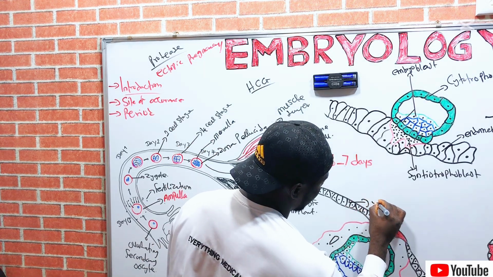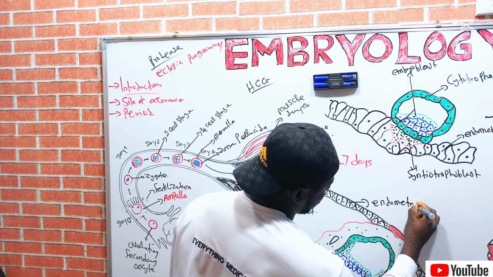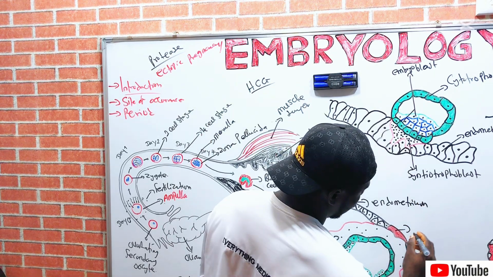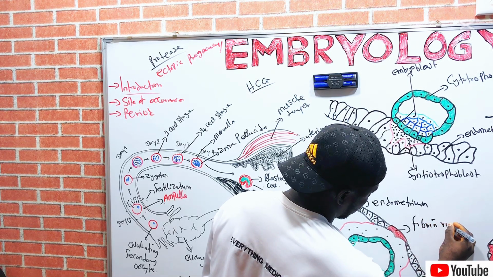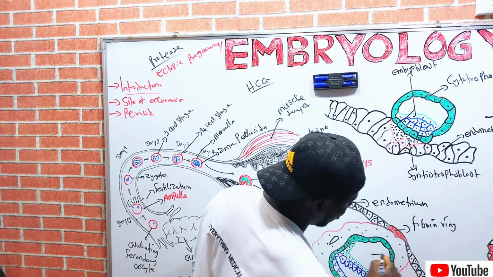This remains our endometrium. This is the fibrin ring. Here remains the yolk sac cavity.